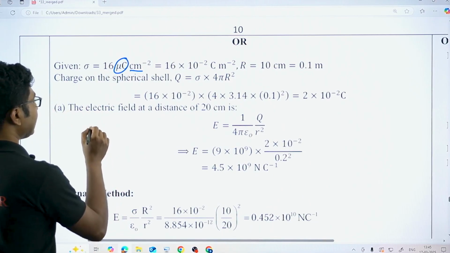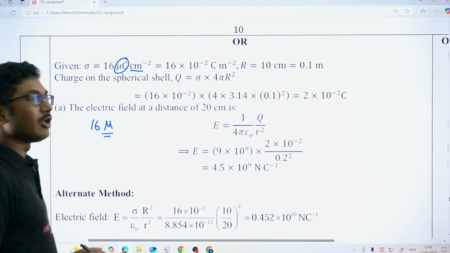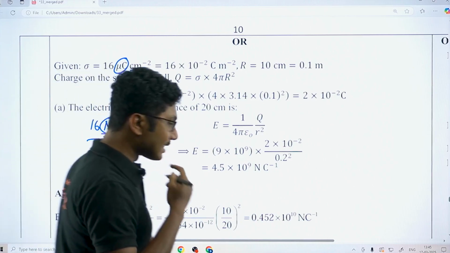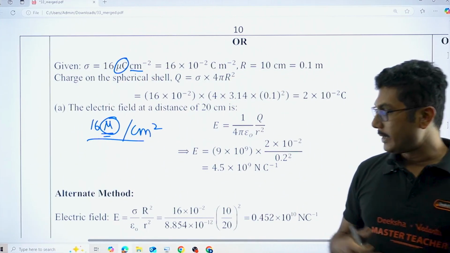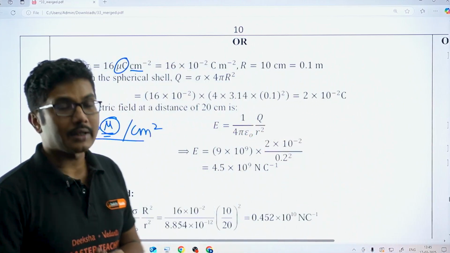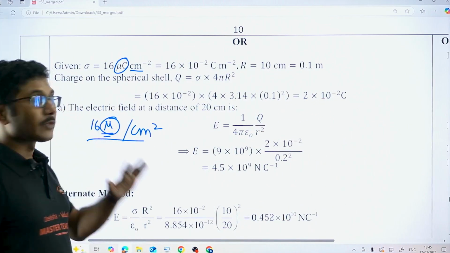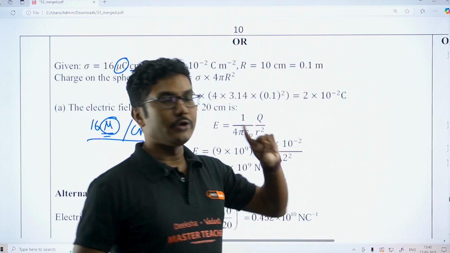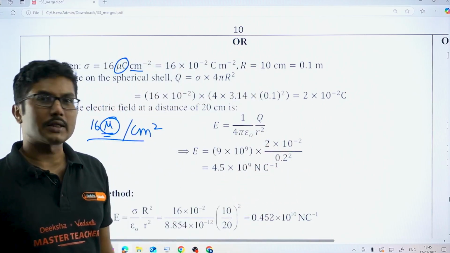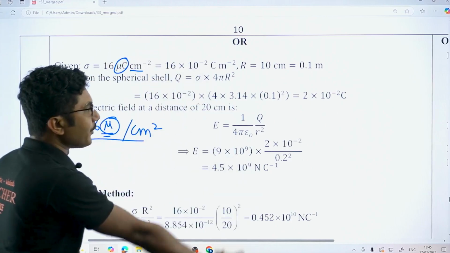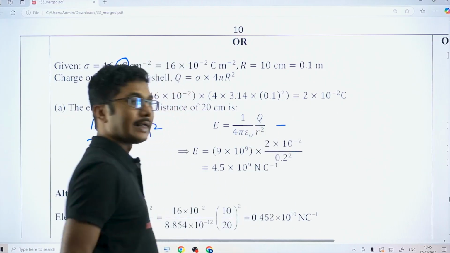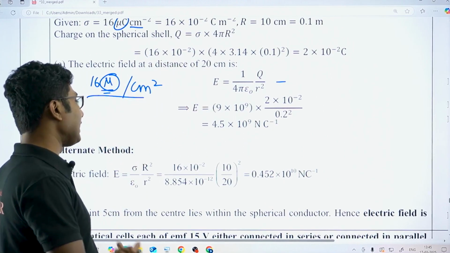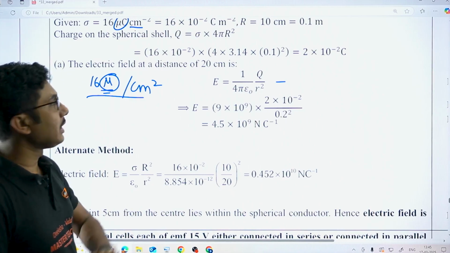But if you took it as 16 micro, which may be the symbol mu, and per centimeter square as the unit, and you kept this micro as it is without changing it, then it will completely depend on the examiner. If the examiner feels the student has approached the problem correctly and only the final answer is not correct, you will not get 1 mark, but still 4 marks you can get if you have solved it using the proper formula. Just writing the formula you get 1 mark. No matter whether you use this formula or that formula, both are fine. As long as you have solved it properly, you will get marks.